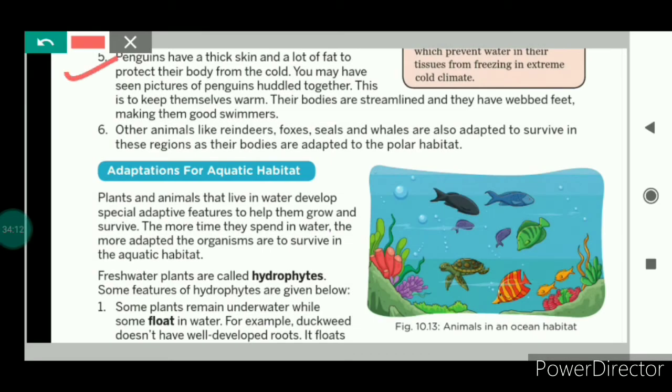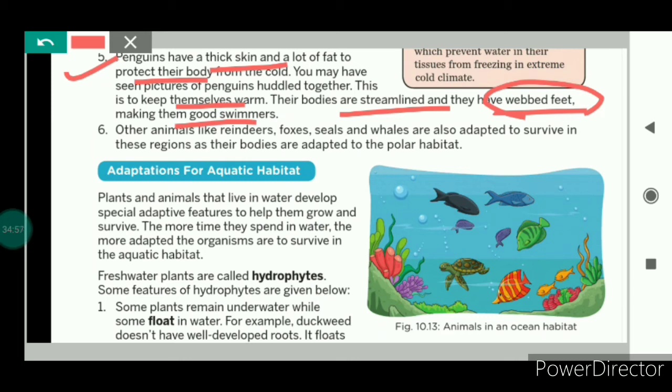And the penguins have a thick skin and a lot of fat to protect their body from the cold. This thick skin and lot of fat helps the penguins from the cold. In the pictures you might have seen the penguins move in groups so as to keep themselves warm. And their bodies are streamlined and they have webbed feet. Webbed feet means that if you look at the fingers of their feet closely, you will notice that they are joined. Because of their streamlined bodies and the webbed feet, they can swim easily.